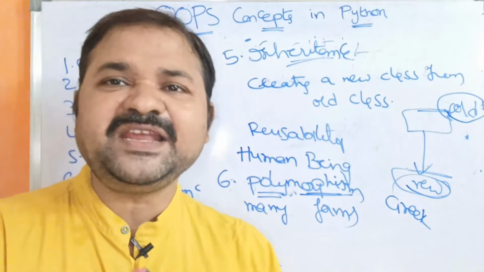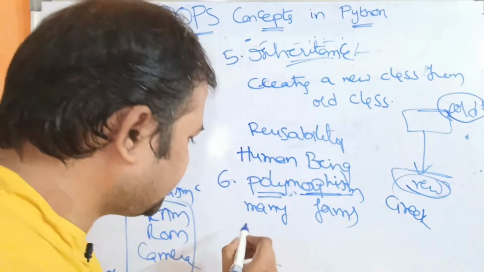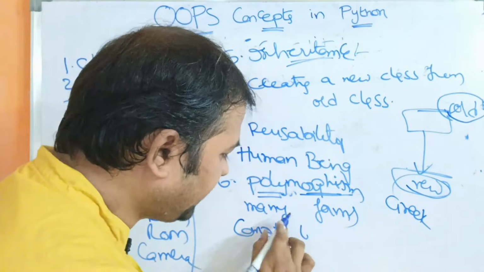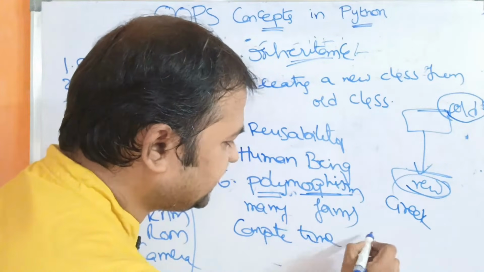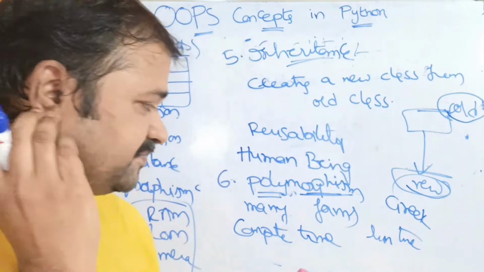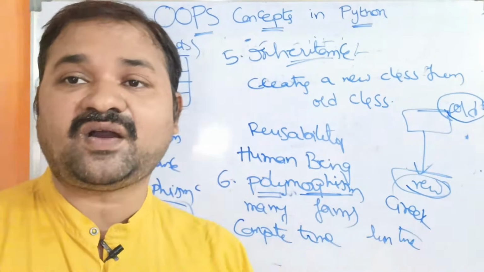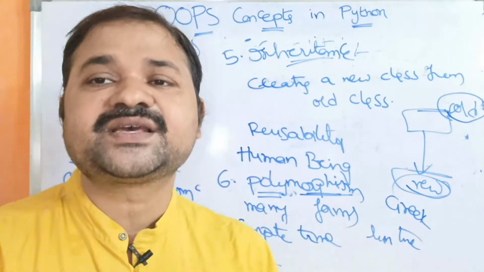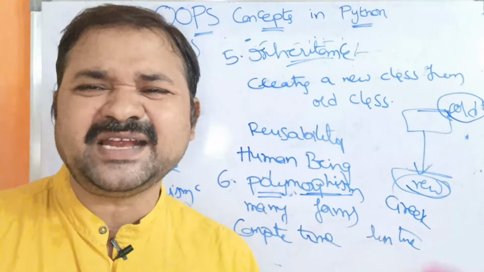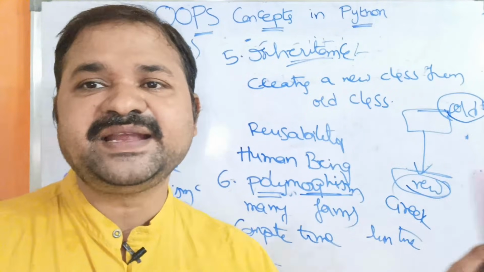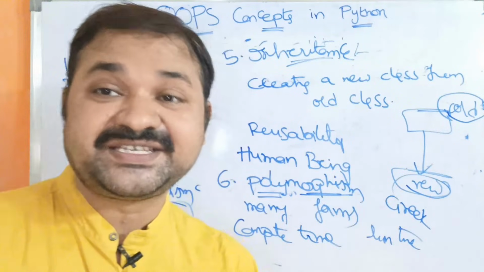Mainly we have two types of polymorphism. The first one is compile time polymorphism. The second one is runtime polymorphism. Compile time polymorphism means which method will be called will be decided during the compilation time. Runtime means which function will be called. Method and function are the same. Which function will be called will be decided during the runtime or execution time.